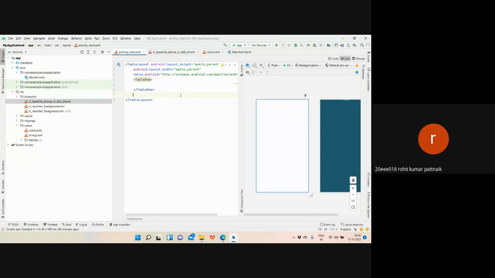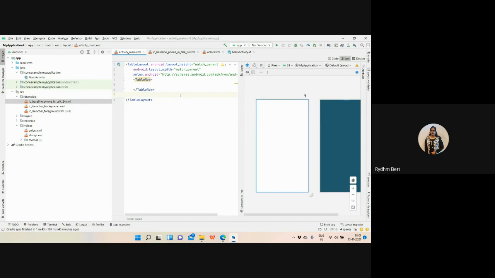For different types of layout, which layout do you think is the easier one? The easier one is the linear layout, but the most used one is the relative layout.